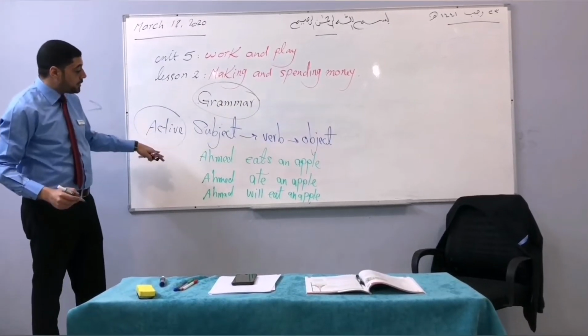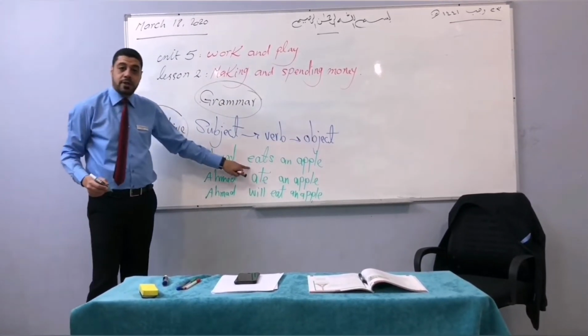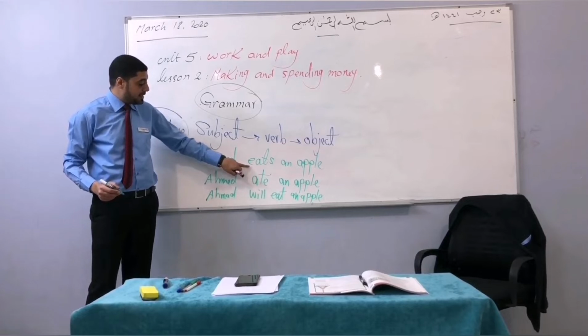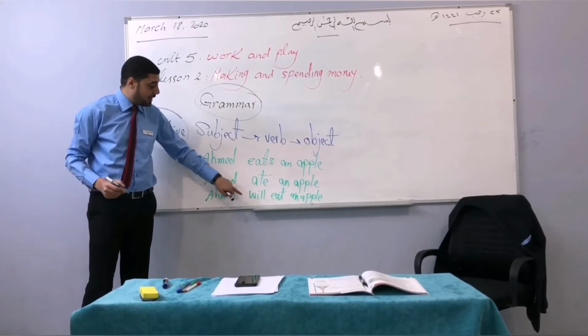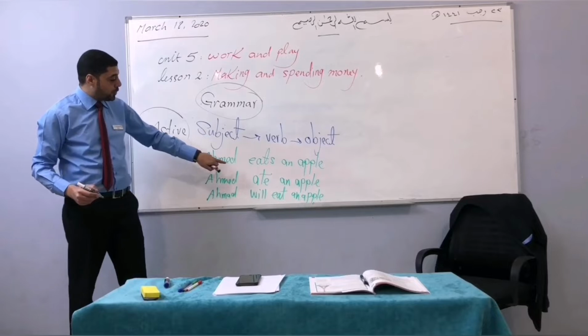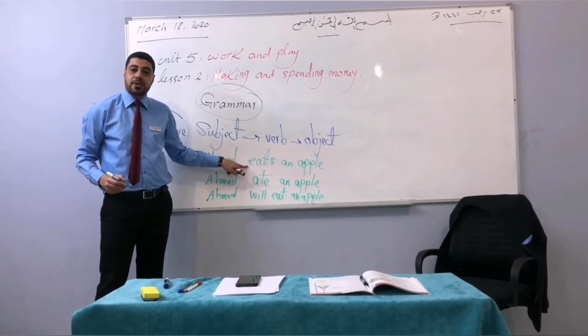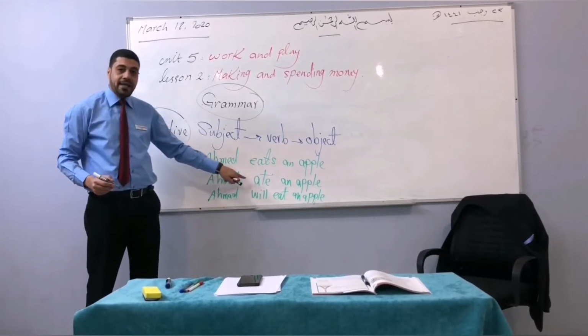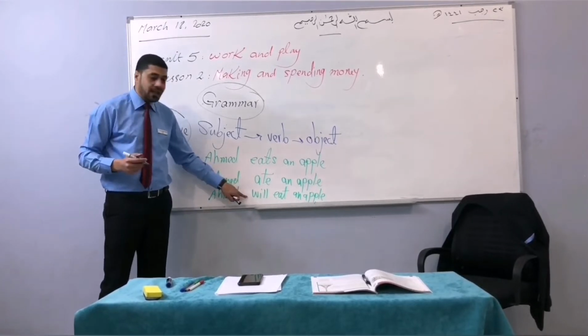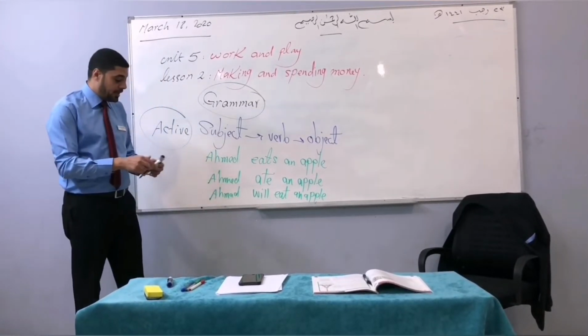These are different forms of the verb here. We can see here eats, ate, and will eat. For sure you know that eats is in the present simple tense, and ate is in the past. Will eat is in the future.